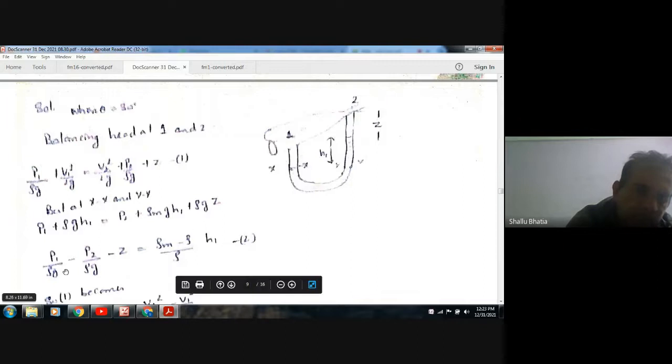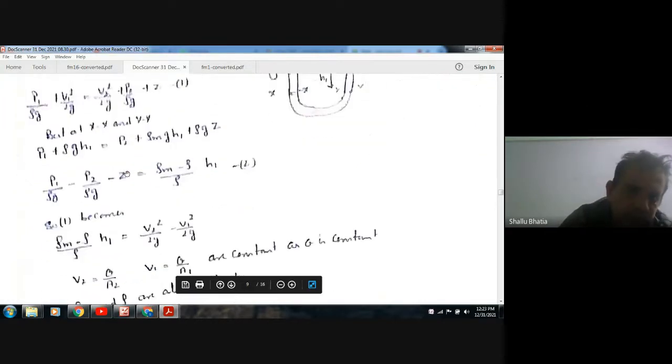From this we get P1 by rho g minus P2 by rho g minus Z is equal to rho m minus rho by rho times H1. So we can put this value in the Bernoulli equation, which becomes rho m minus rho by rho times H1 is equal to V2 square by 2g minus V1 square by 2g.